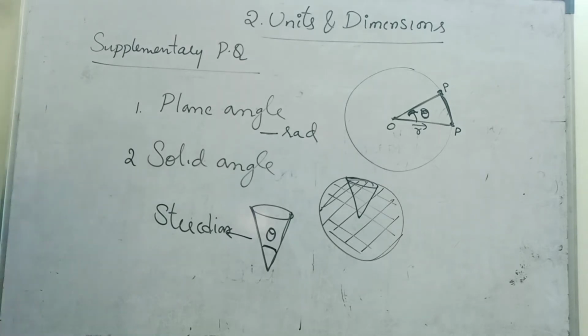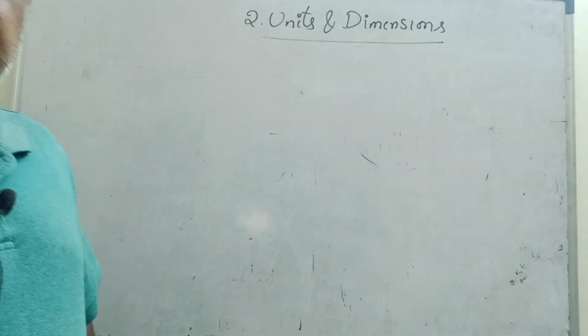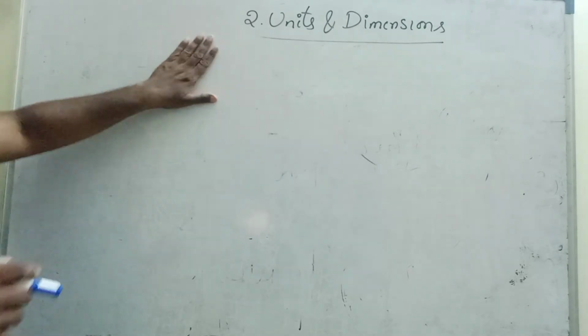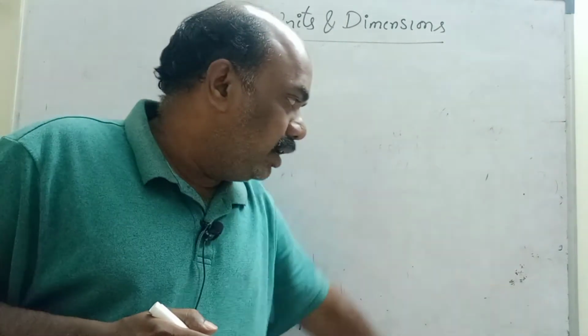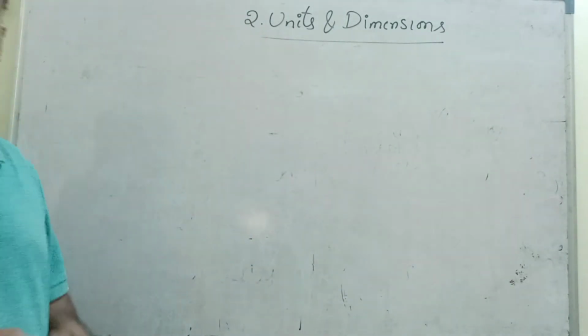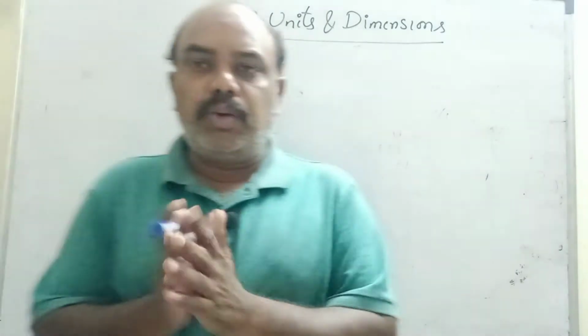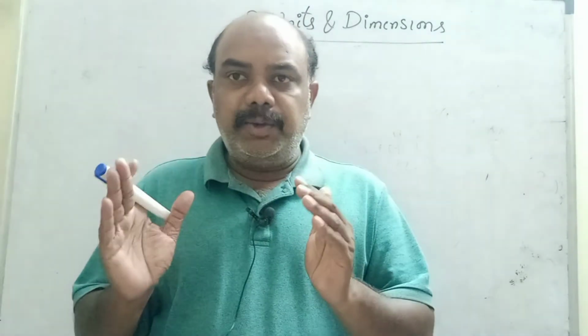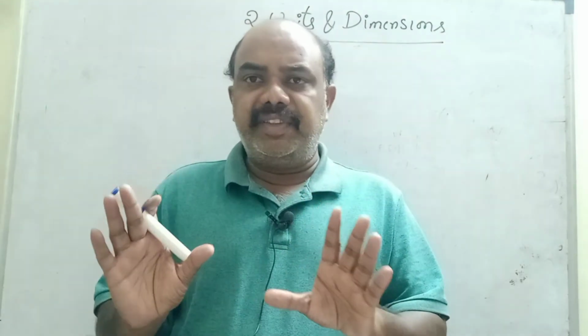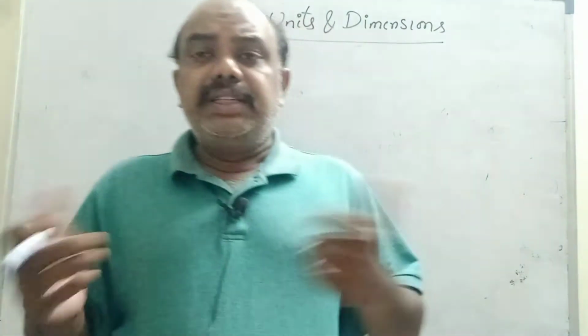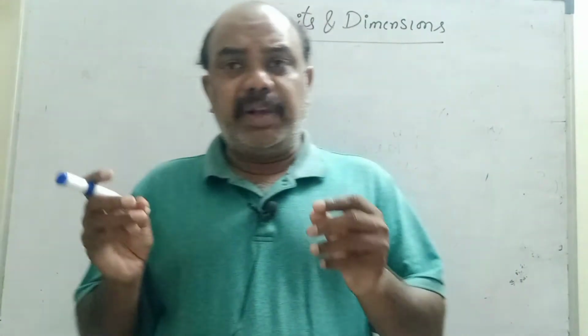Next, we will check derived physical quantities. Right, children, now the most important concept we are seeing now: derived physical quantities. So many derived physical quantities are there. Today I will try to explain the basic 30 derived physical quantities. Some more 30 are also there; that I will do in a separate video.